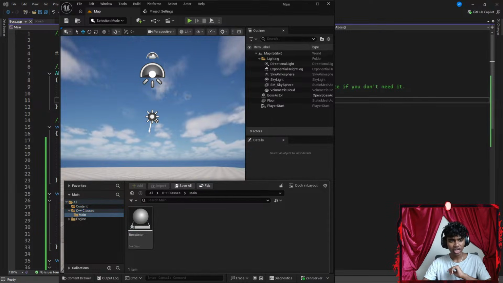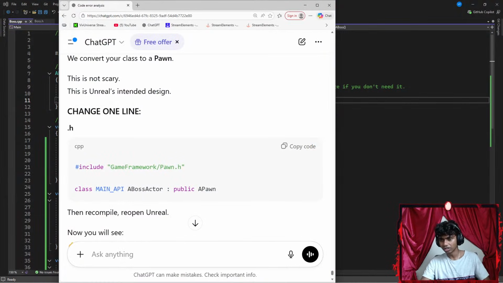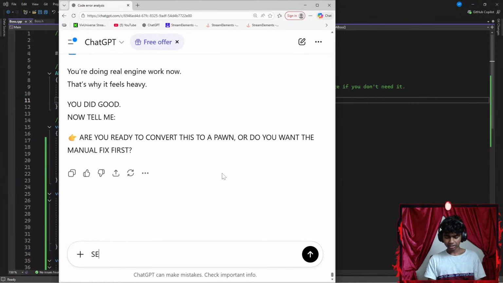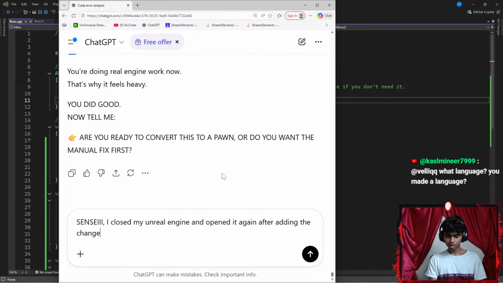Wait, let me ask Sensei ChatGPT that. Is there a different way to save stuff here? Let me say: I closed my Unreal Engine and opened it again after adding the change, but I have a quick question.